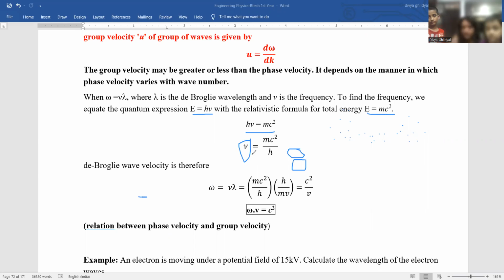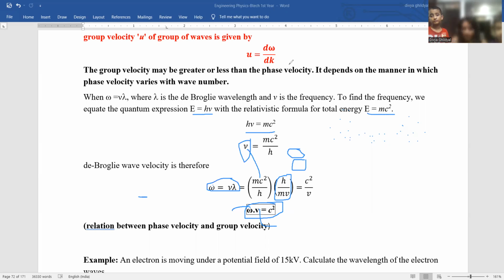Putting this value in the expression for omega equal to mu lambda, for mu I have put mc square upon h, and for lambda I have put, as per de Broglie definition, h upon p or h upon mv. So omega into v is equal to c square. This is the relationship between group velocity and phase velocity.